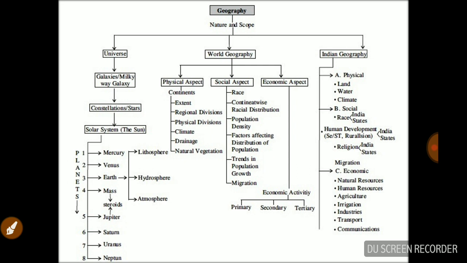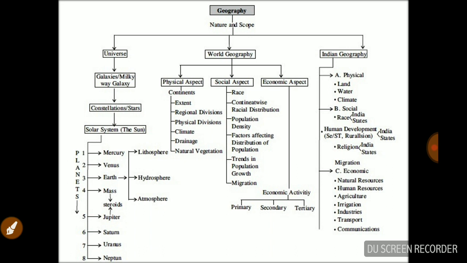That is the first point. On the left there are three trees: the first tree is related to the universe, the second tree is world geography, and the third tree is Indian geography. So Indian geography is mainly for the prelim exam plus mains, and world geography is purely for the mains exam.